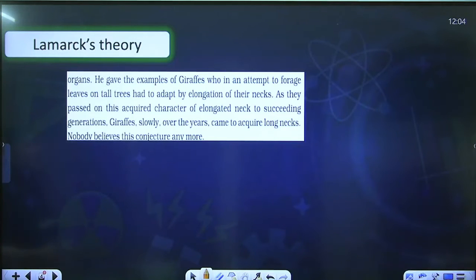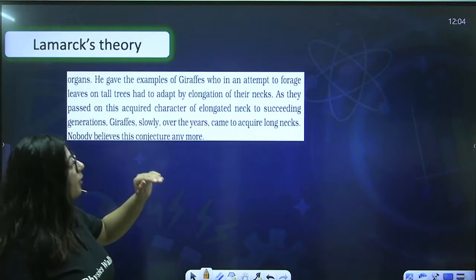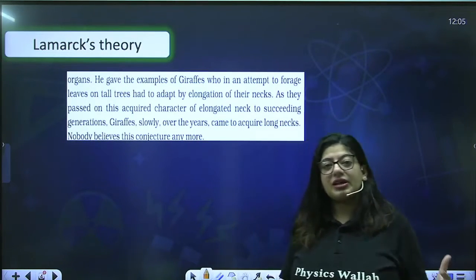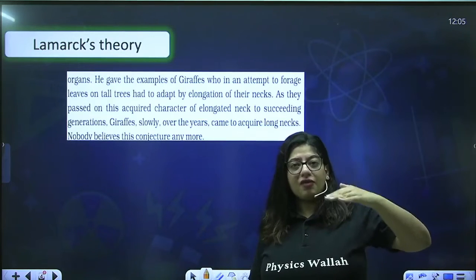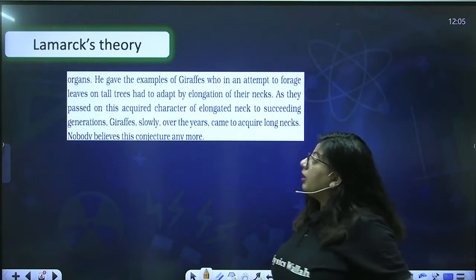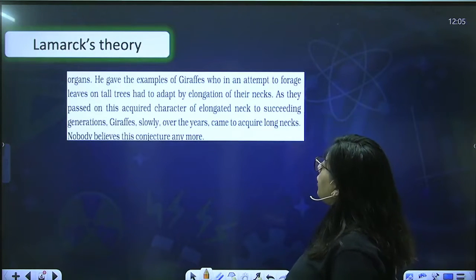He gave the example of giraffes who, in an attempt to forage leaves on tall trees, had to adapt by elongation of their necks. This line explains that Lamarck said these giraffes had to stretch their necks up so that they could reach and eat the leaves. So this leads to elongation of the neck.